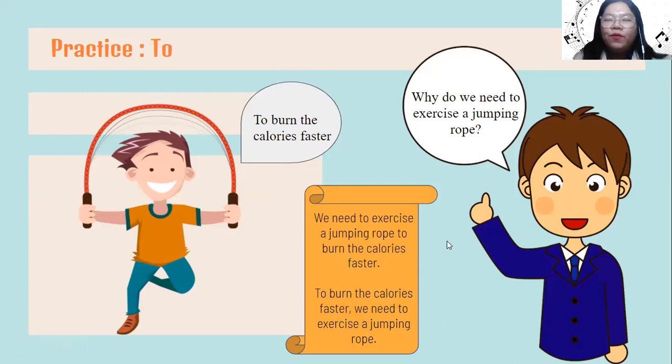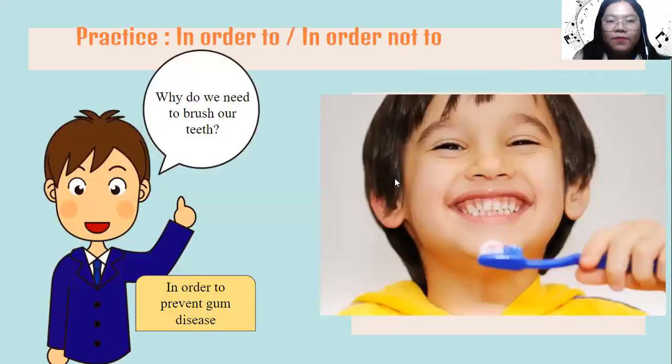Okay, now we're moving to the second conjunction: in order to or in order not to. The man in the blue suit asked, why do we need to brush our teeth? Can you identify what kind of sentence this is? Is it a sentence that states the purpose or is it a sentence that states the intention? Yes, this is the sentence that states the intention.